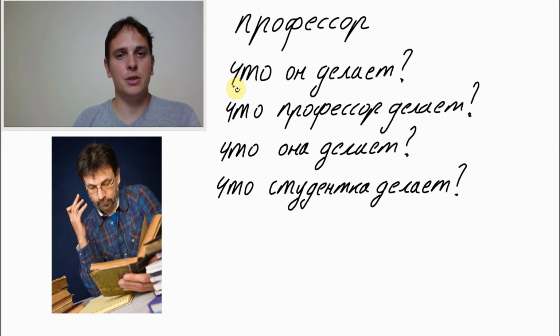So, let's read these questions. Что он делает? Что профессор делает? Что она делает? Что студентка делает? In each question, we emphasize on different person or on different fact. So here, we emphasize on he. So the question goes like, что он делает? Here, on профессор. Что профессор делает? Here, on she. Что она делает? What is she doing? And what is female student doing? Что студентка делает? So we raise our voice, the intonation, at the word студентка.